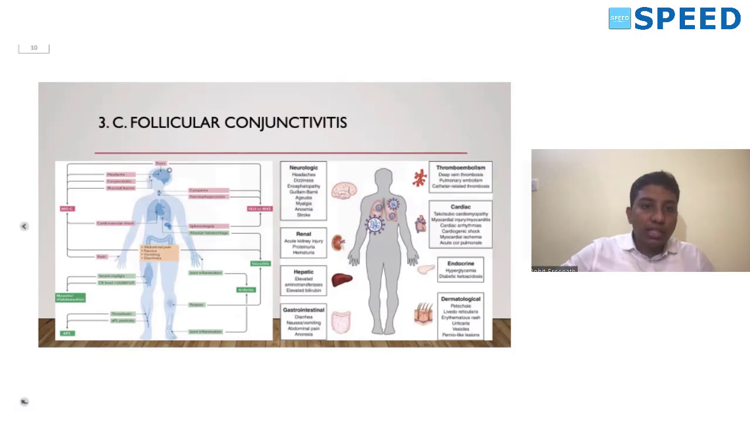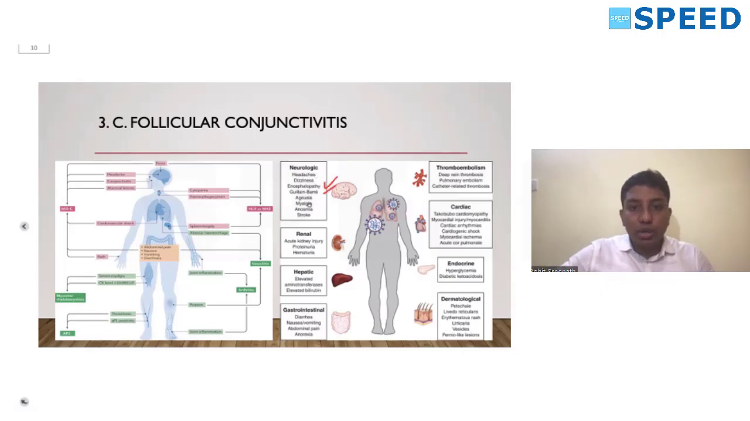So in COVID we have fever, headache, conjunctivitis, mucosal lesions. We can also have hemophagocytosis. So these are the various other systemic manifestations which occur with COVID. The neurological manifestations include headache, dizziness, encephalopathy, Guillain-Barré syndrome.